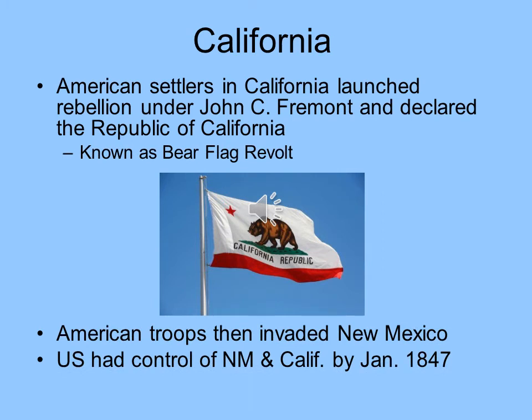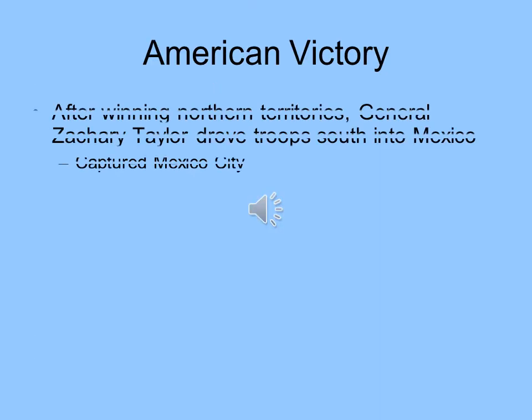Now, while all of that is going on in Texas, California is up for grabs. American settlers there launched a rebellion against Mexico under John C. Fremont and declared the Republic of California. This is known as the Bear Flag Revolt, and you can see the California flag right there, the California Republic, which it was for a period of time before it became part of the United States. American troops then invaded New Mexico, and so by January 1847, the U.S. has gained control of New Mexico and California, taking control of those away from the Mexicans.